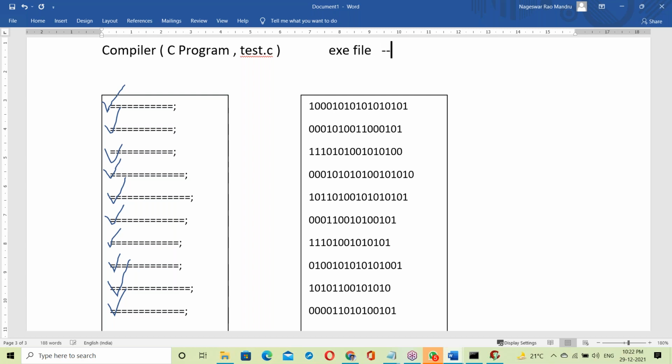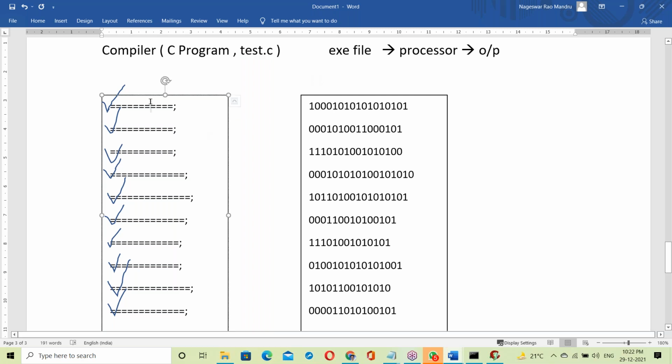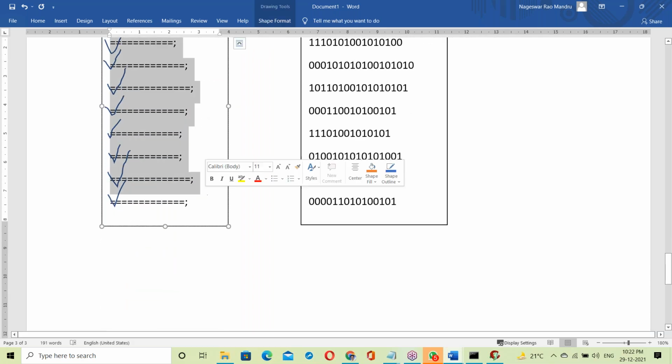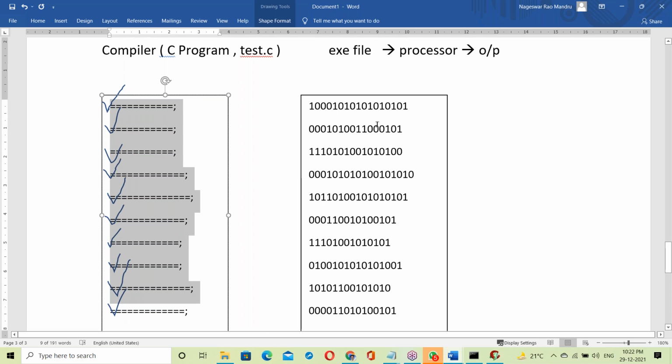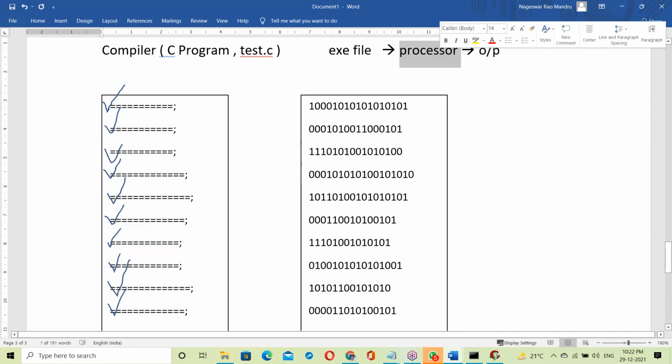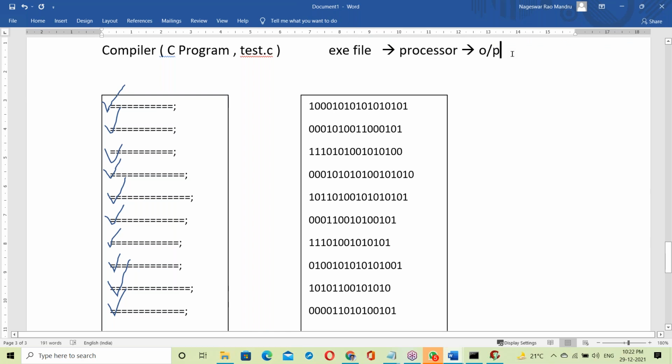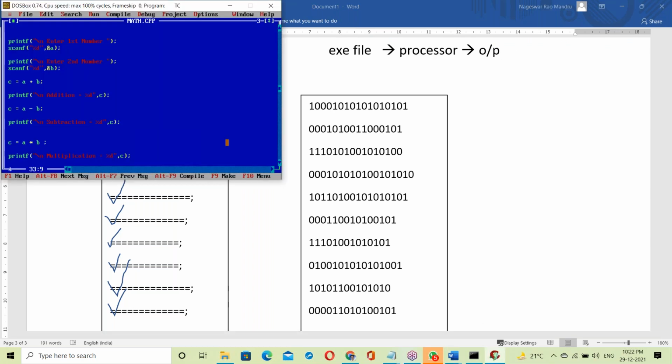That executable file is given to the processor. The processor takes that exe file, executes it and generates output. So the compiler checks the whole program from top to bottom. If no errors, it generates one exe file. That exe file is given to the processor, which executes it and generates output. That's it. Now let us see that exe file.